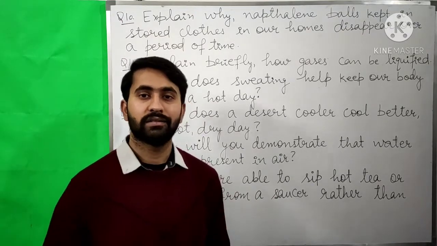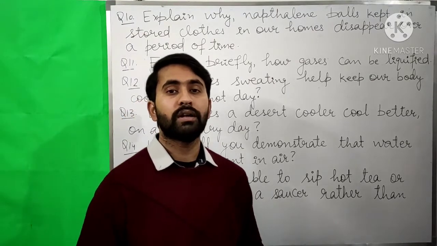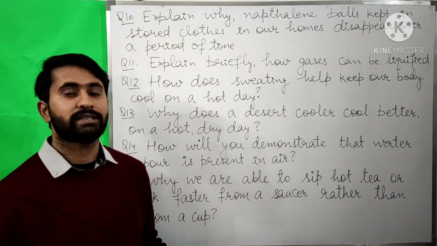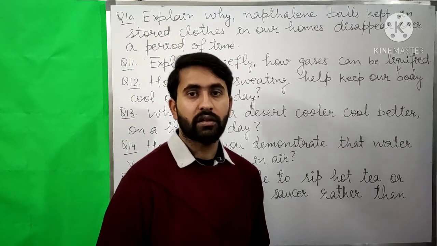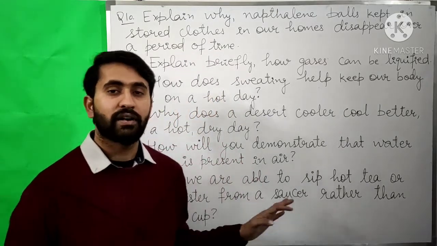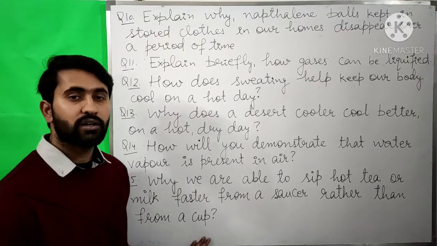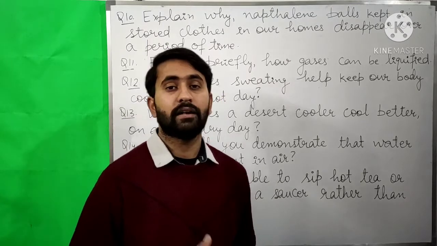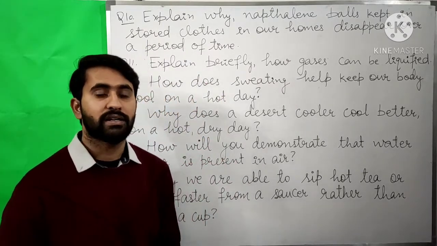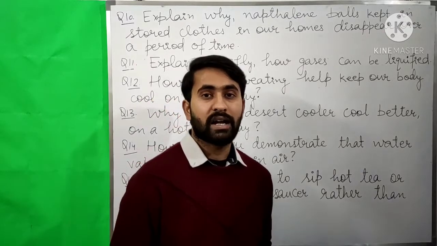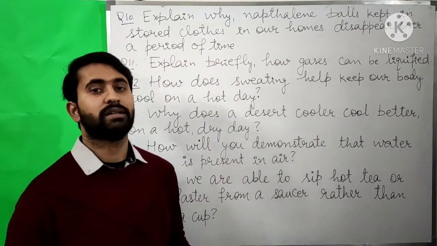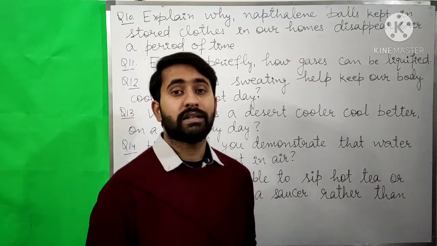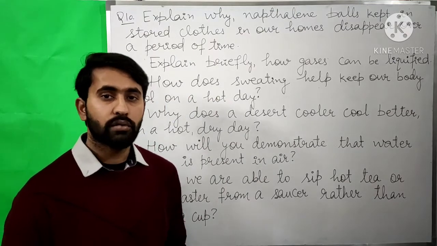So when the saucer is wide in area, more tea or more milk can be evaporated easily, or we can say that the rate of evaporation of milk or tea will be faster as compared to the rate of evaporation of milk or tea from the cup. Now when more tea or milk is evaporated at a fast rate, it will start absorbing the latent heat from the remaining tea or milk in the saucer. So that's why the tea will get cool or the milk will get cool faster.